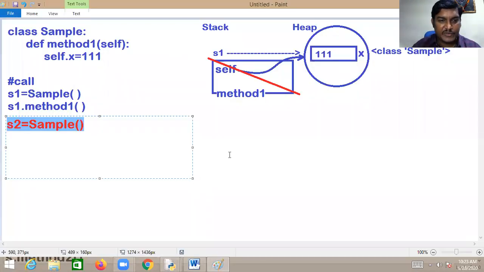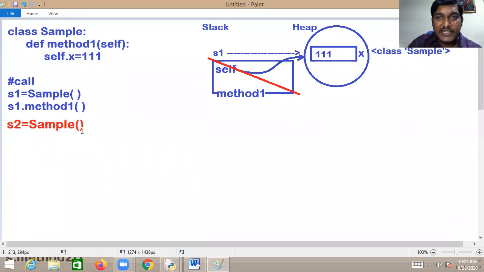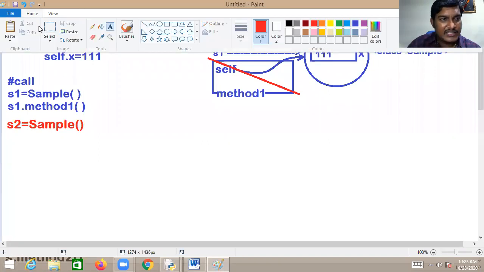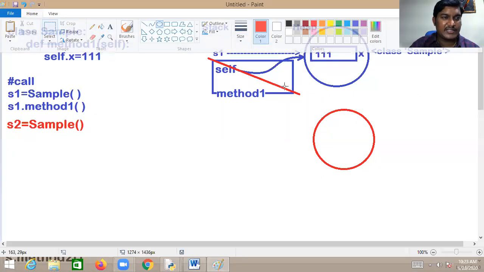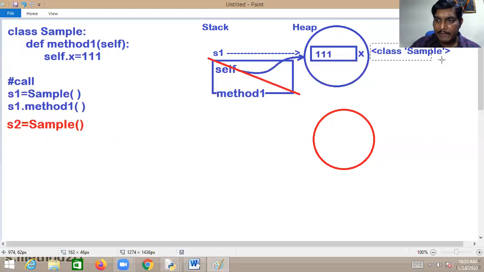So we created one more object. One more object of which class? Sample class. Then what has happened, gentlemen? Sir, one more object will be created. Yes, kindly notice that. One more object of the class is created. Which class? Same, sir, a sample class object is created, because you are creating the object for the class sample.